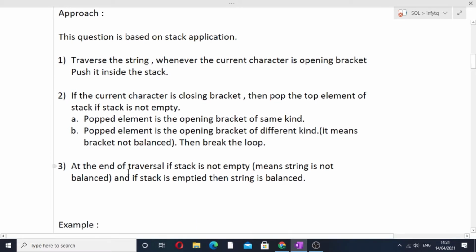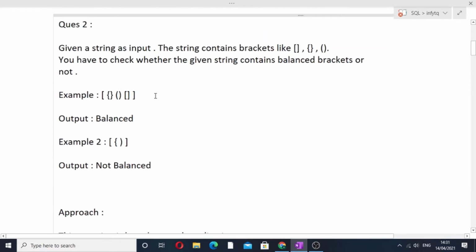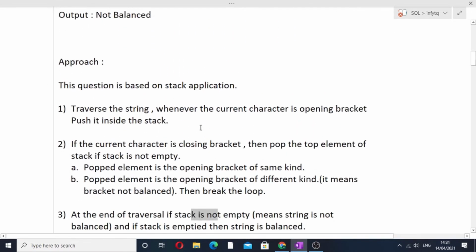And one more condition is that at the end of the traversal, after the for loop, if our stack is not empty, it means that the string is not balanced. If our stack is not empty, it means that our string is not balanced, and if our stack is empty, then the string is balanced. So this was the approach. Now don't worry if you do not understand it, I will dry run this particular approach on the sample input. So now let's just dry run the thing.